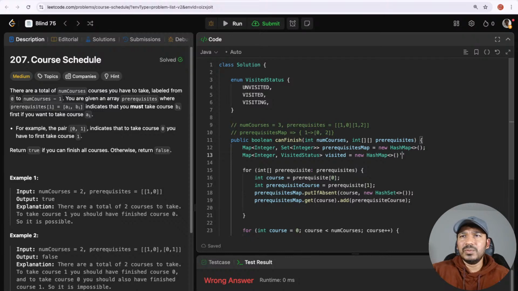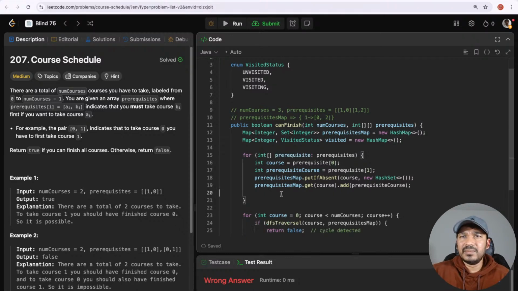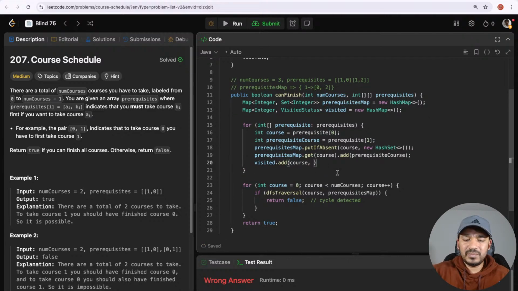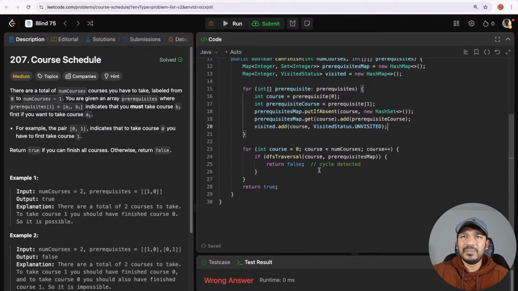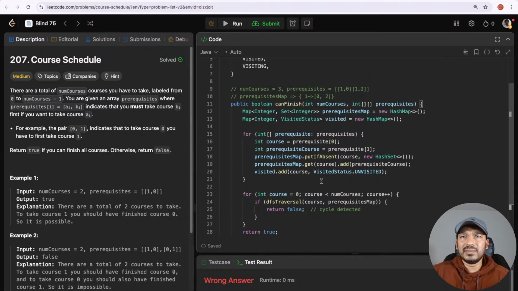Then here visited dot put course, and we can just mark it as unvisited. Actually, in this case I see that unvisited could be pretty useless, but I'm just adding it. We can correct it later if it is unnecessary.